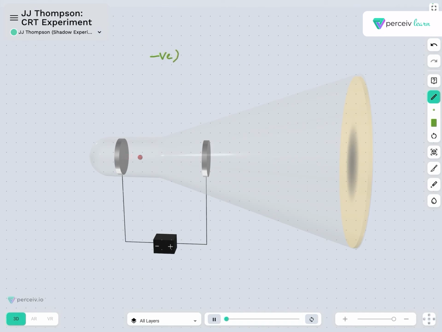He concluded that the negatively charged particle of the cathode ray, which he called the electron, was universal in nature.